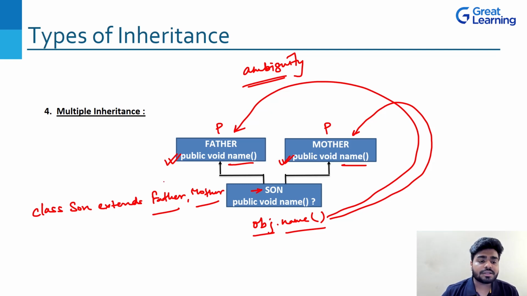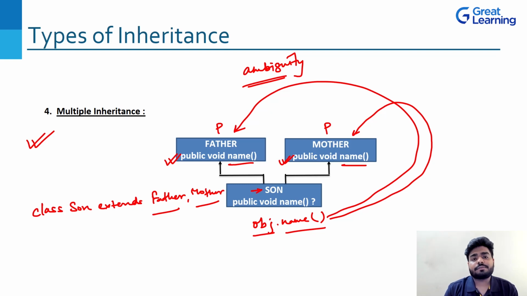Okay, and this is the reason why a very famous interview question comes into picture, which is: multiple inheritance is not achievable in Java. Right? So this is the best part, because all the inheritances are achievable in Java, but the three which we have seen are achievable, but multiple inheritance is not achievable in Java because of this reason, which I have told you now.